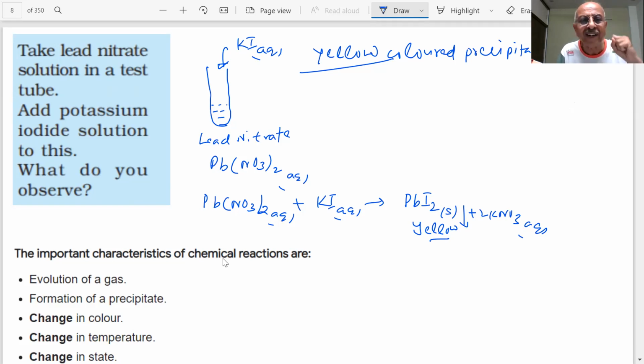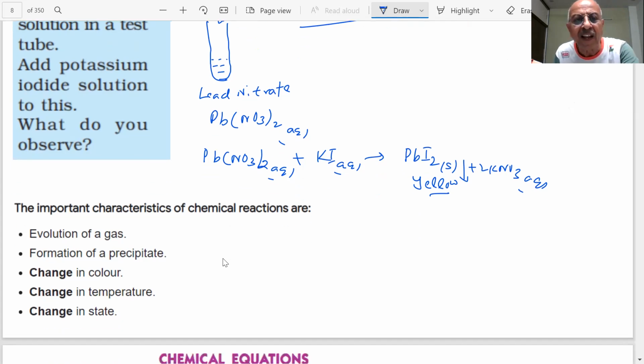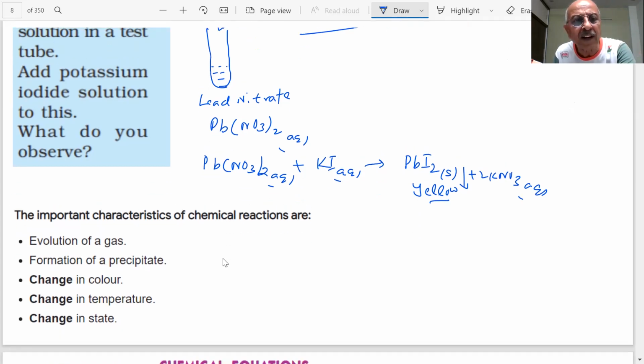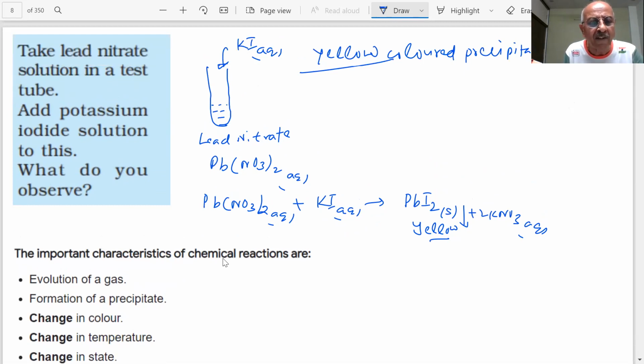Some of the important characteristics of chemical reactions are, whenever a chemical reaction takes place, students, what are the important characteristics? There could be evolution of a gas, as you have seen, when you add dilute sulfuric acid to the zinc granules, hydrogen gas is evolved. Formation of precipitate, as you see here, students, you may get the formation of solid precipitates. There is change in color, as you can see, yellow color is obtained. And there could be change in temperature, as we have seen in many reactions, students. There could be evolution or absorption of heat, which will be studied in the next part of the video.